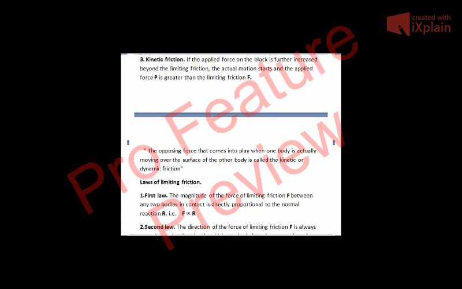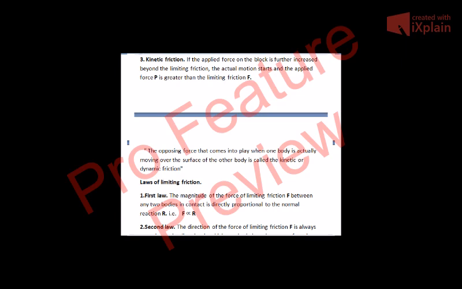But when we increase the applied force from 14 to say 15 Newton, the force of friction remains 14 Newton. It does not increase further. Then we increase our applied force from 15 to 16, and the friction force just remains 14.